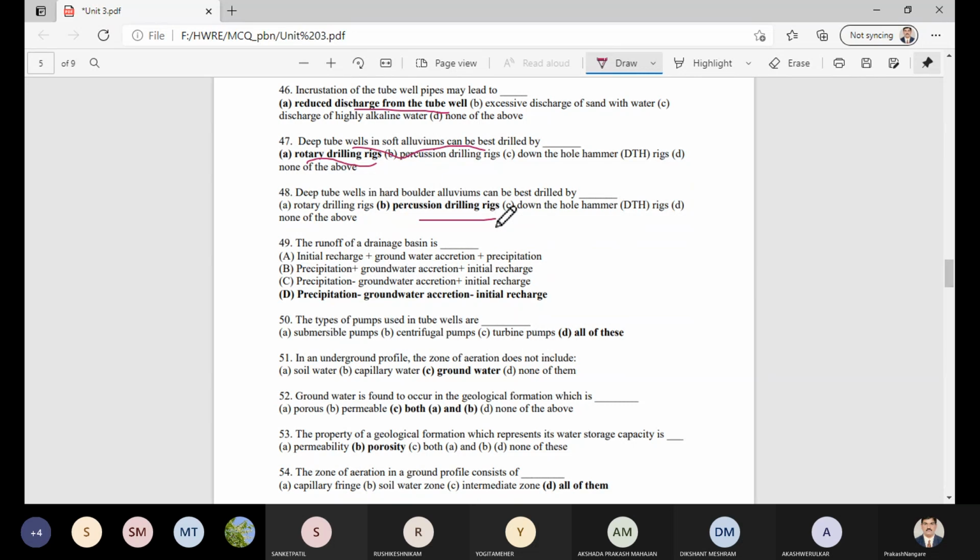And runoff of a drainage basin is precipitation minus the groundwater accretion minus the initial recharge. You studied this in the infiltration method. And the types of pumps used in tube wells are submersible pumps, centrifugal pumps, turbine pumps. All the answers are correct. All of the above is the correct option.